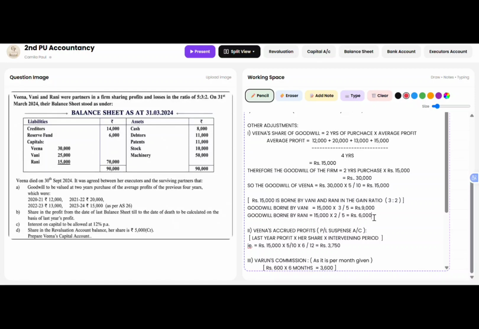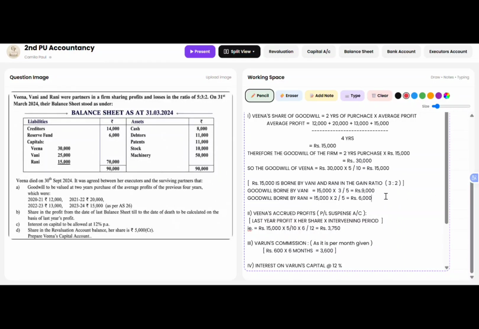So this will be written on the credit side of the deceased partner's capital account. The next adjustment is about the profit. It says that the share of profit from the date of last balance sheet till the date of death is to be calculated based on the last year's profit. So from the given 4 years' profits, the last year's profit will be rupees 15,000. So this is the profit of the last year.